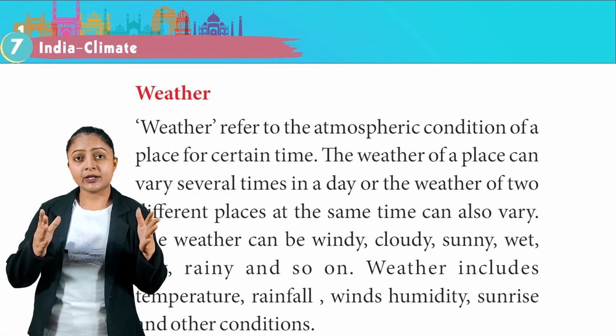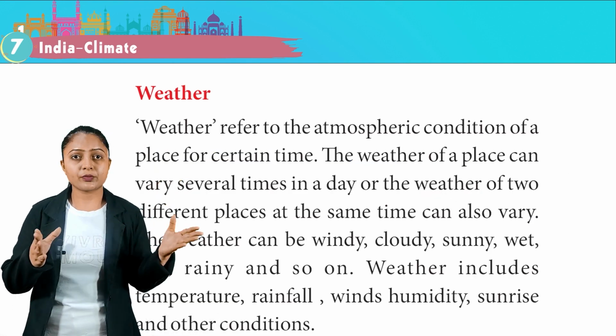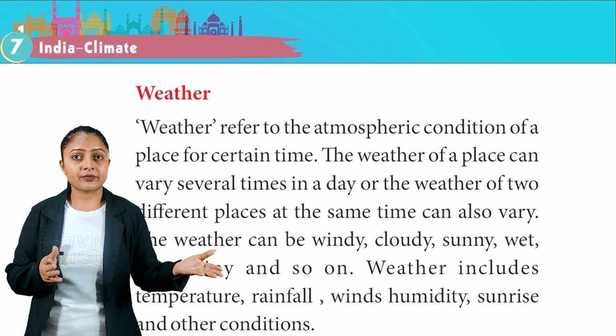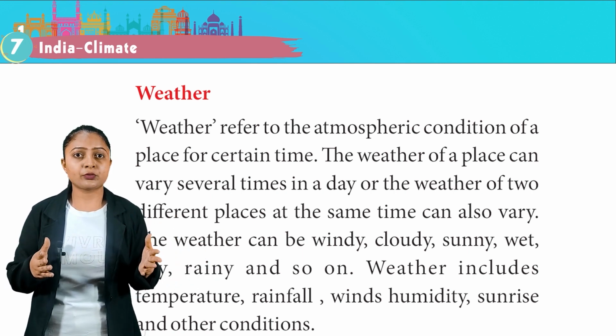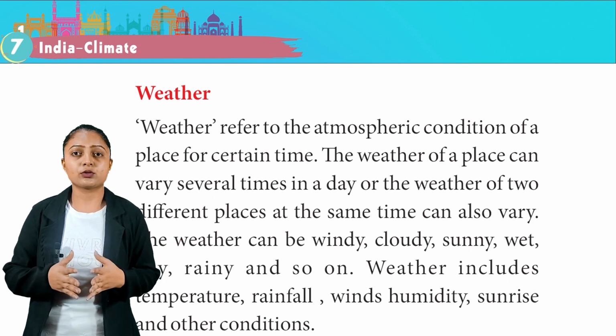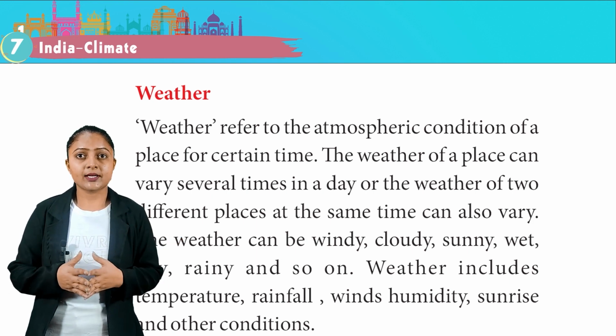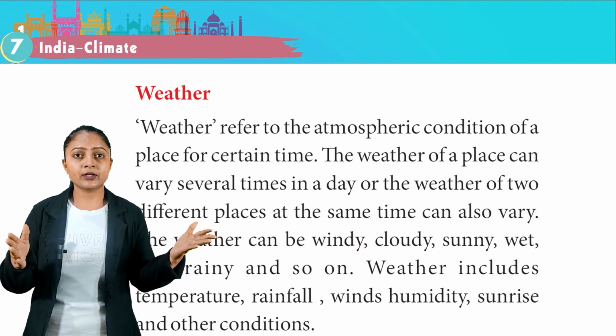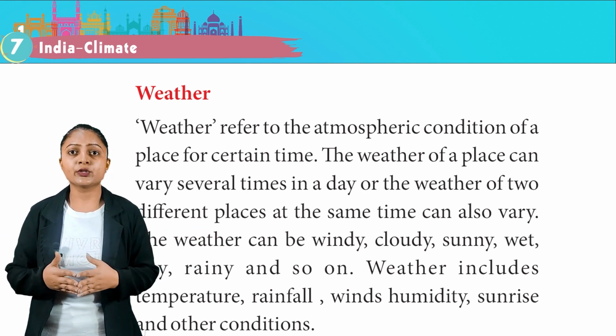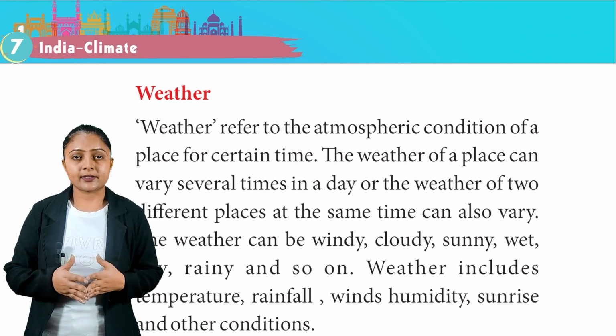Weather. Weather refers to the atmospheric condition of a place for a certain time. The weather of a place can vary several times in a day, or the weather of two different places at the same time can also vary. The weather can be windy, cloudy, sunny, wet, dry, rainy, and so on. Weather includes temperature, rainfall, winds, humidity, sunrise, and other conditions.